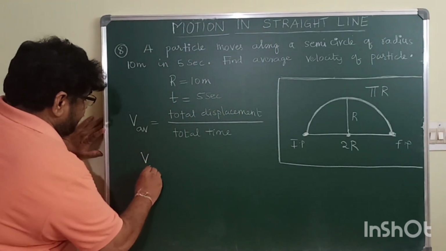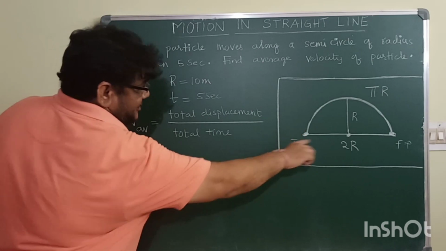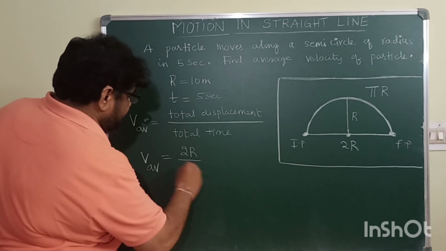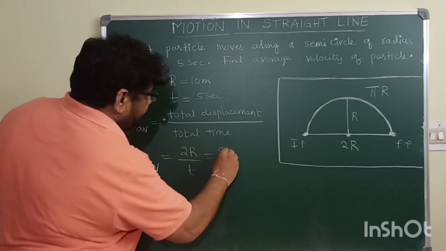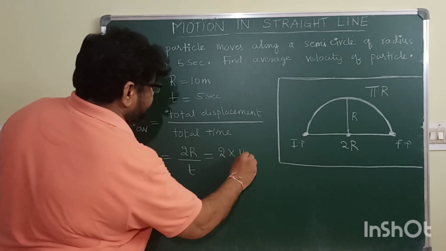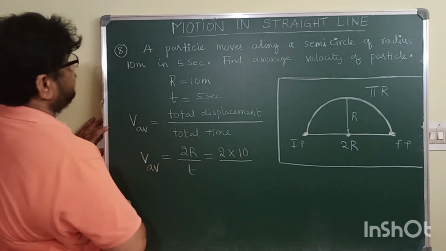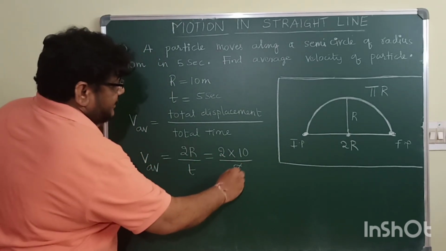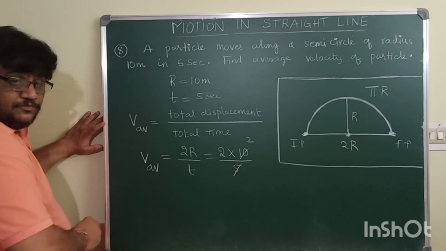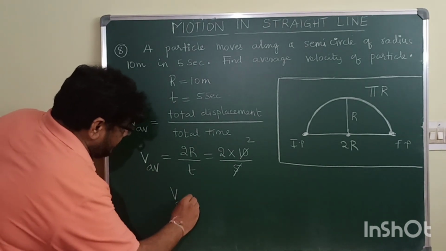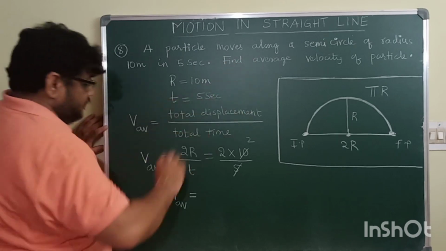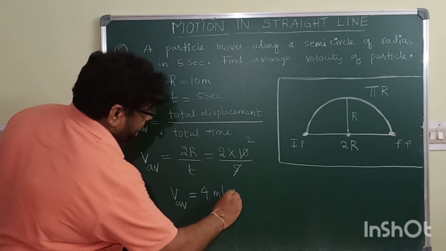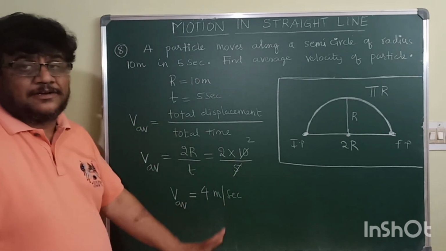So V average is equal to total displacement, it is 2R, by total time t. So this is 2 into r is 10, by the time taken is given as 5. So 5 will cancel 10 two times, 2 into 2 it is 4. So the average velocity of the particle throughout the semicircular path will be 4 meter per second.